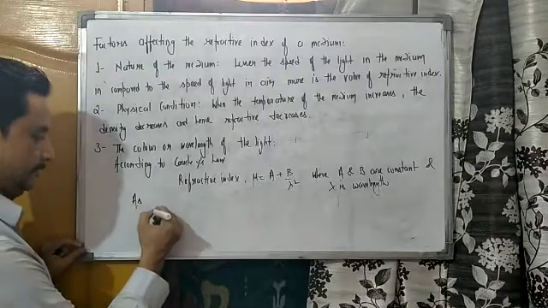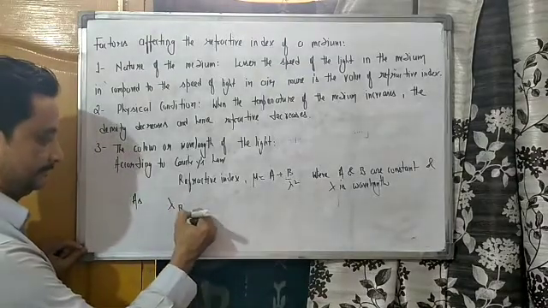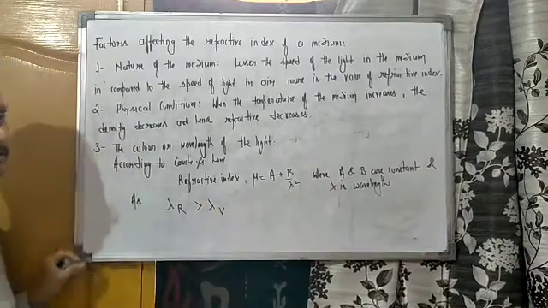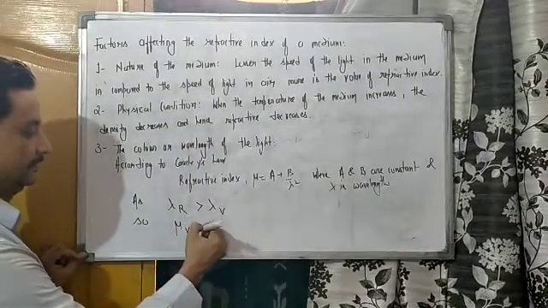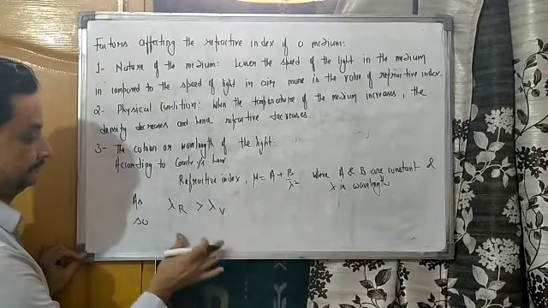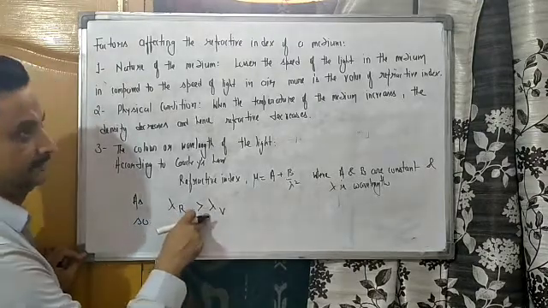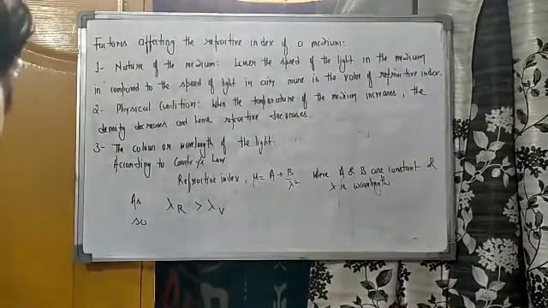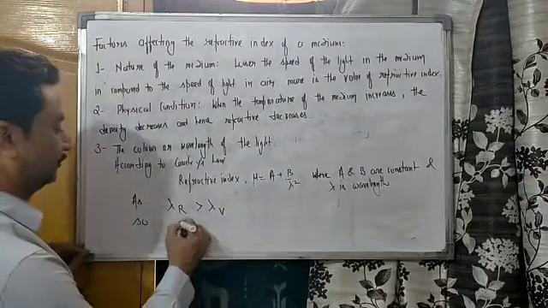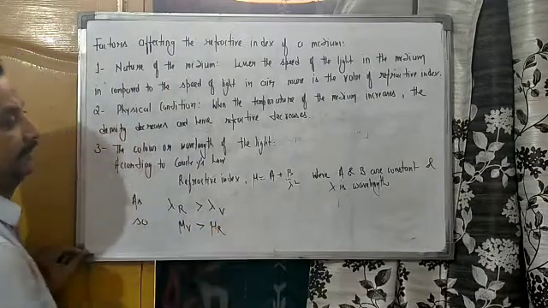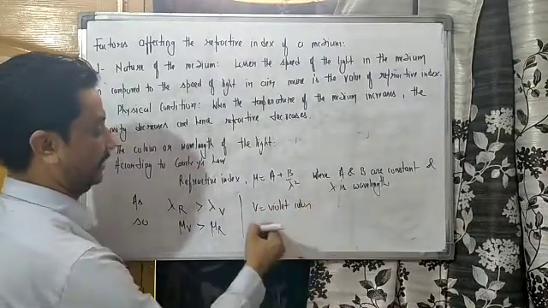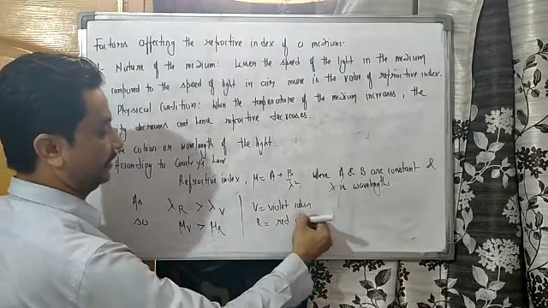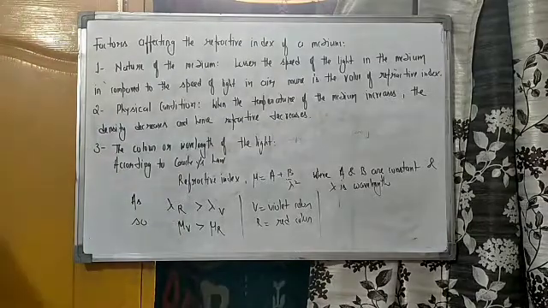ठीक, तो as lambda red is greater than lambda violet, तो अब देखो ये उल्टा रिलेशन है। So mu violet is less than... lambda red is greater than lambda violet। अब इसका उल्टा हो जाएगा, तो mu violet is greater than mu red, where V stands for violet color and R stands for red color. तो कलर पर डिपेंड करती है। विस्तार से केस आगे आएगा, हम आपको बताएंगे।